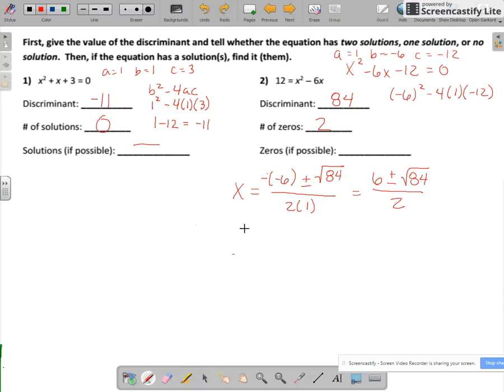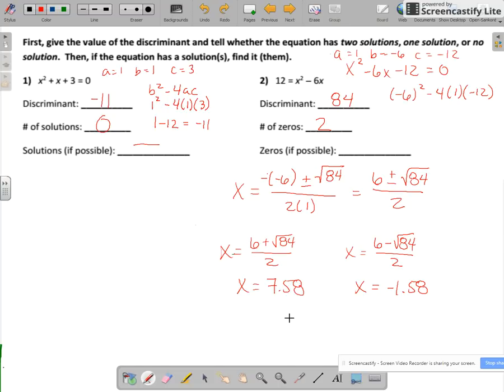We set up our 2 equations. So x is equal to 6 plus the square root of 84 divided by 2, and x is equal to 6 minus the square root of 84 divided by 2. When we solve each one, here we add the square root of 84 and then divide everything by 2. We get x is approximately 7.58. Again, you should be working through this as well. And then we subtract and we get x is equal to negative 1.58.